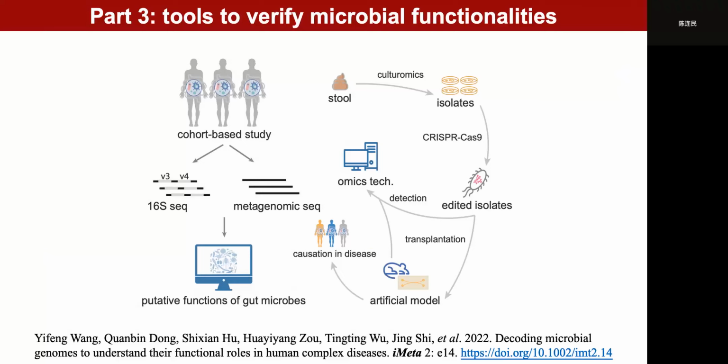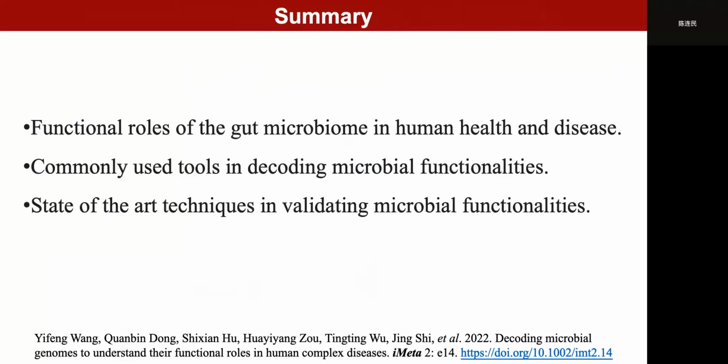Thus, taking advantage of state-of-the-art techniques such as culturomics, genomic editing, novel models, as well as multiple omics may further strengthen our understanding of their functionalities. And finally, it might be helpful for the development of microbiome-based personalized medicine.